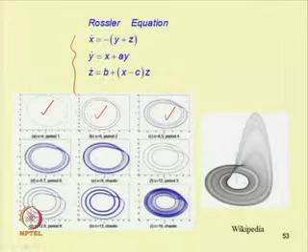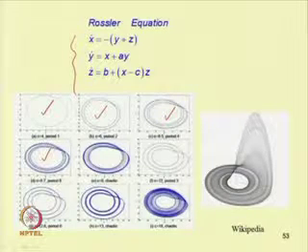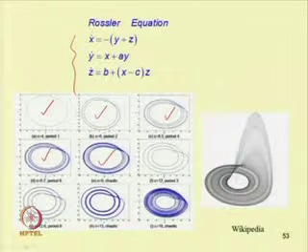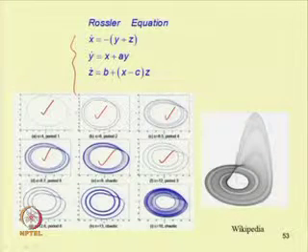Then for c equal to 8.5 and 8.7, this becomes period 8, and for c equal to 9, one can see the response to be chaotic. Again for c equal to 12, one can see a period 3 response.